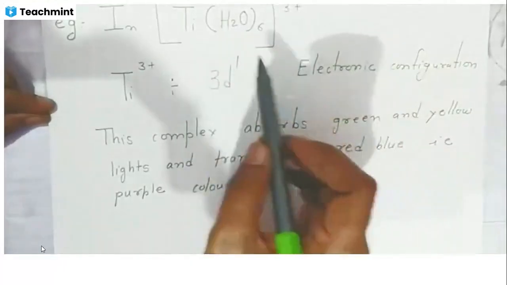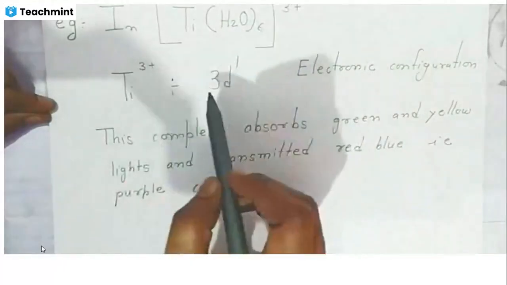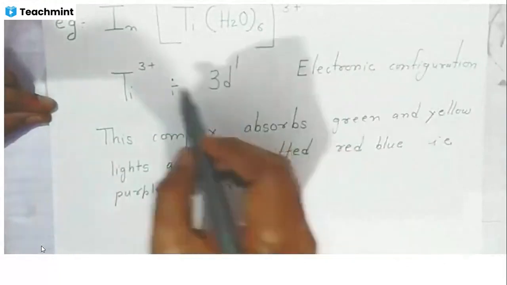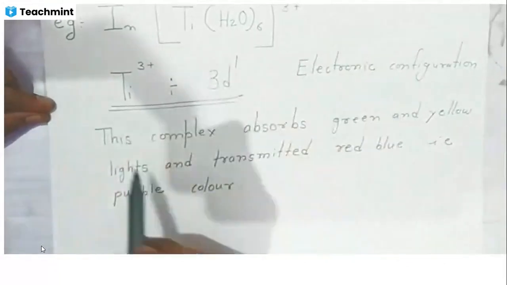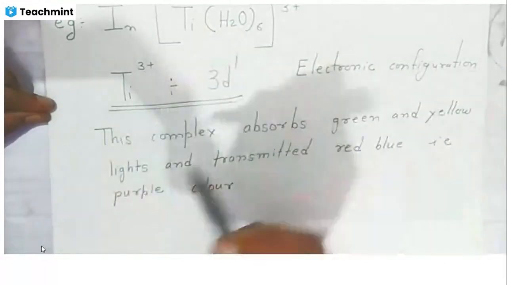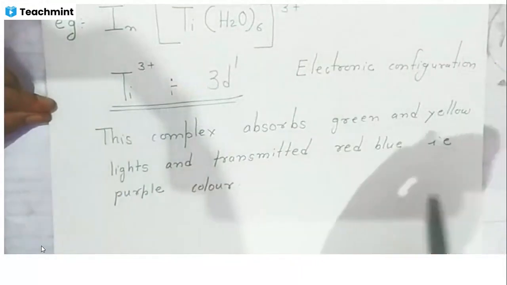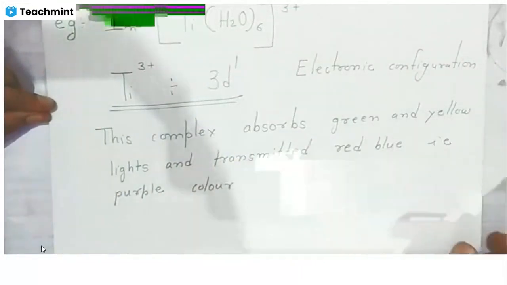Because we are dealing with the complex compound here, titanium hexaaqua 3 plus, titanium has lost 1 electron. The electronic configuration is written here, students. So what happens, students? The complex absorbs green, yellow light and transmits red, blue light. Red, blue is also called purple color. Now, students, this compound looks purple in color.